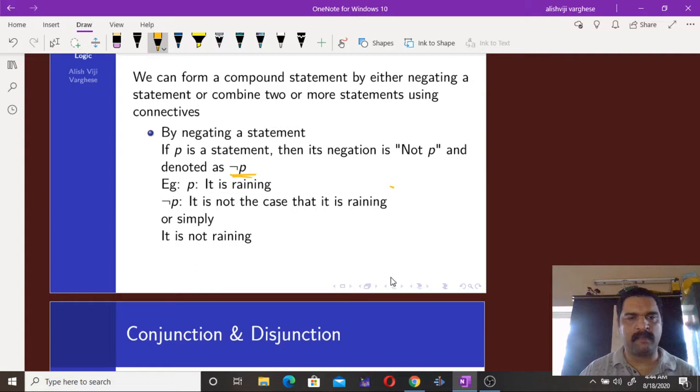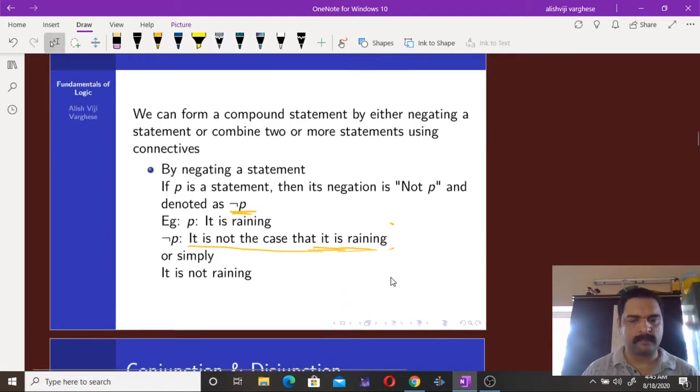If you are dealing with simple statements in a language, then it's okay to write it is not raining. But if you are dealing with a proper mathematical statement or a scientific statement, be careful while simplifying it in layman's language or common English. So this is the perfect way: it is not the case that it is raining. That's a perfect way to start with.